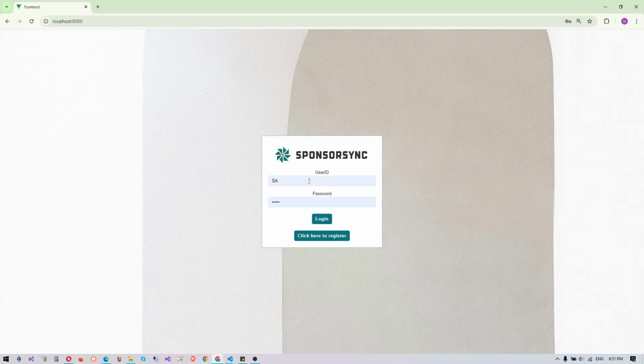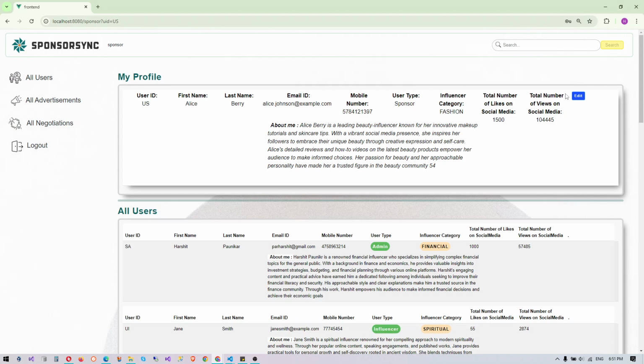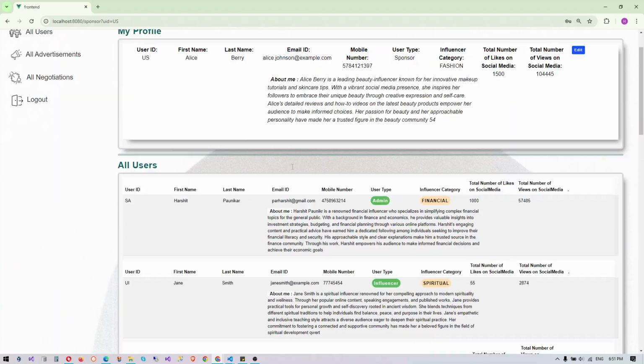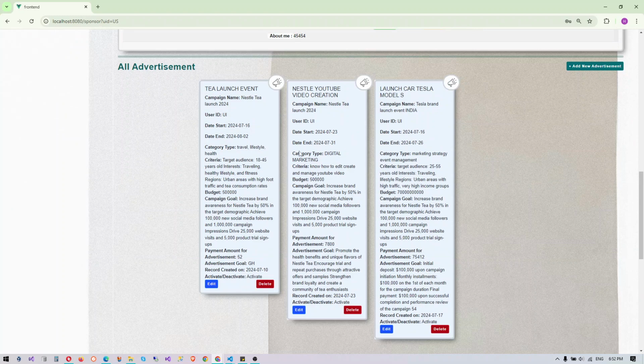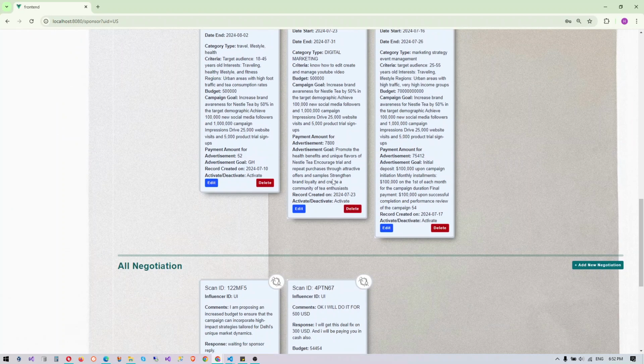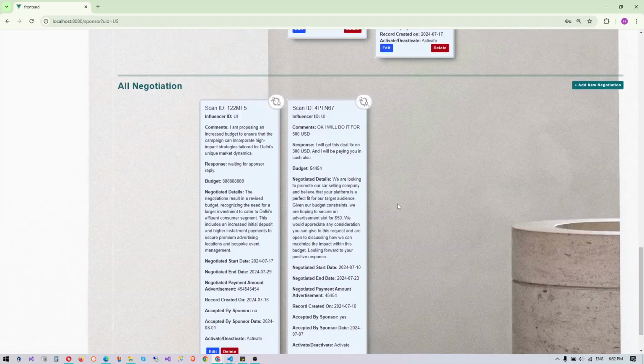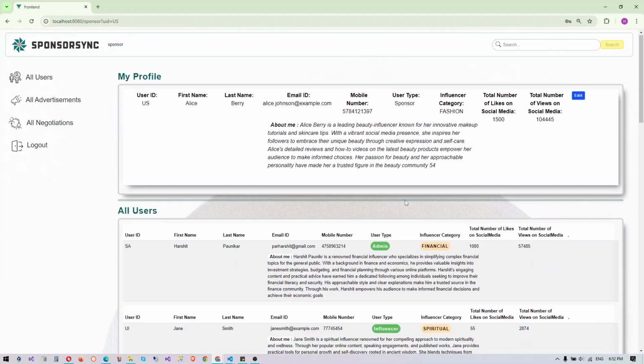Let's jump over to the sponsor page. For sponsor, we have this demo login. For sponsor, same thing, but sponsor can see all the users, but no edit delete because it is sponsor. Can create new advertisement, add edit delete. Can create new negotiation, add edit delete. And we don't have reporting page because that is only for admin.